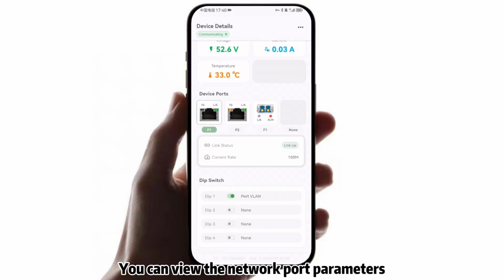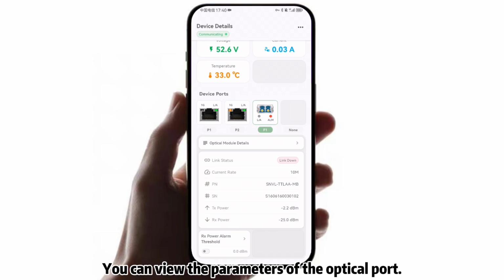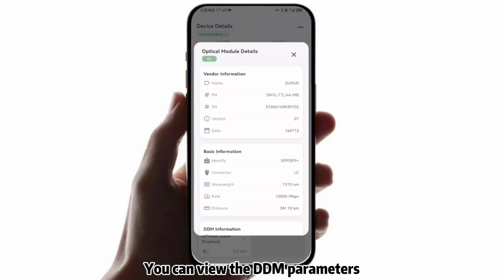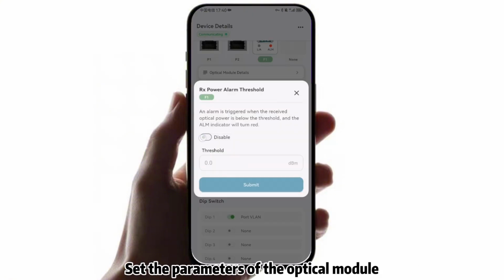You can view the network port parameters. You can view the parameters of the optical port. You can view the DDM parameters. Set the parameters of the optical module.